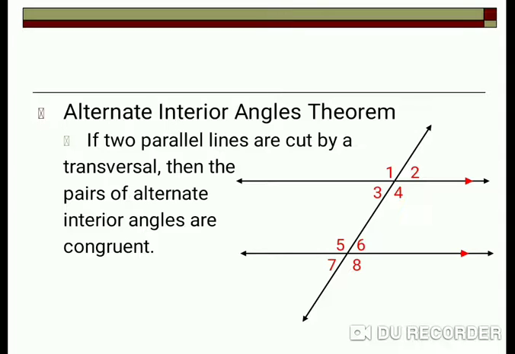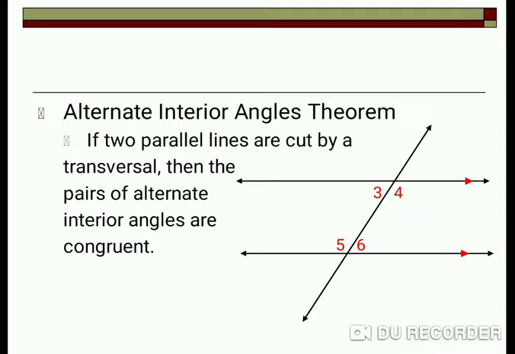So alternate interior angles will be congruent, means equal. We had 8 angles, but not all 8 form pairs of alternate angles. Only angles 3, 4, 5 and 6 do.